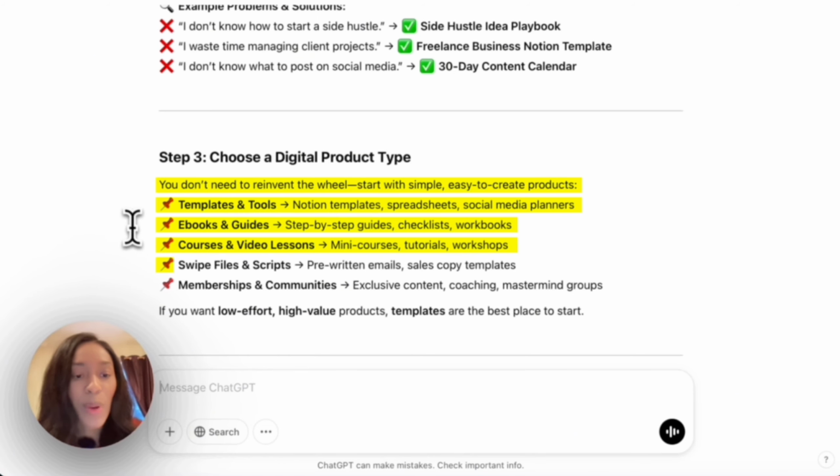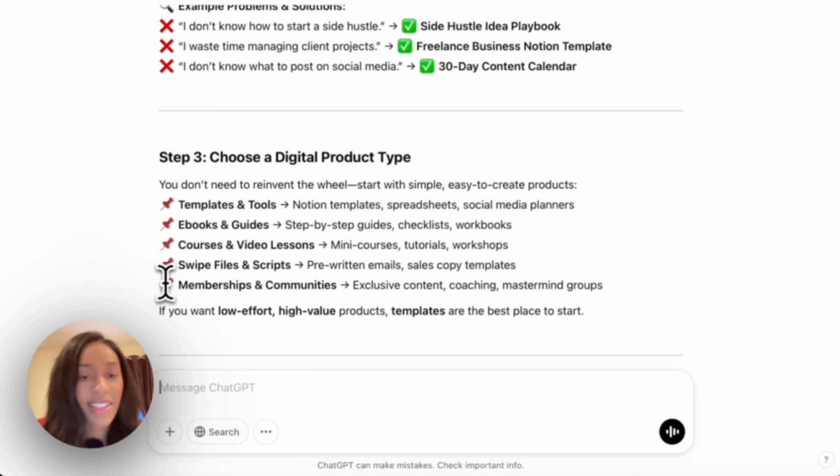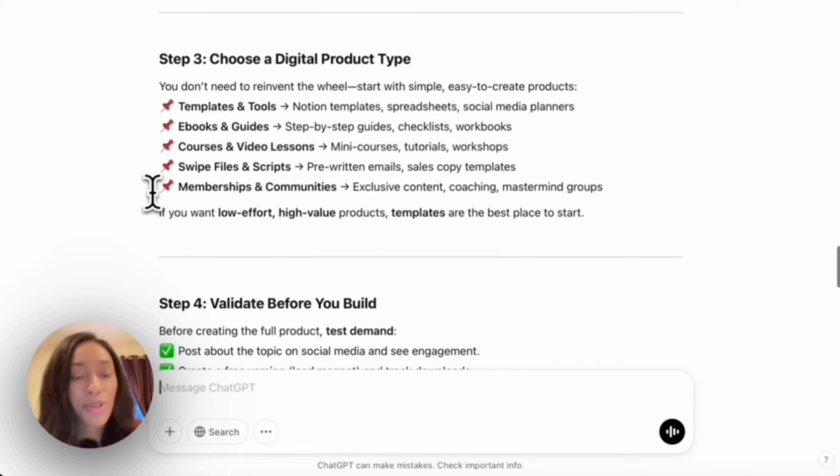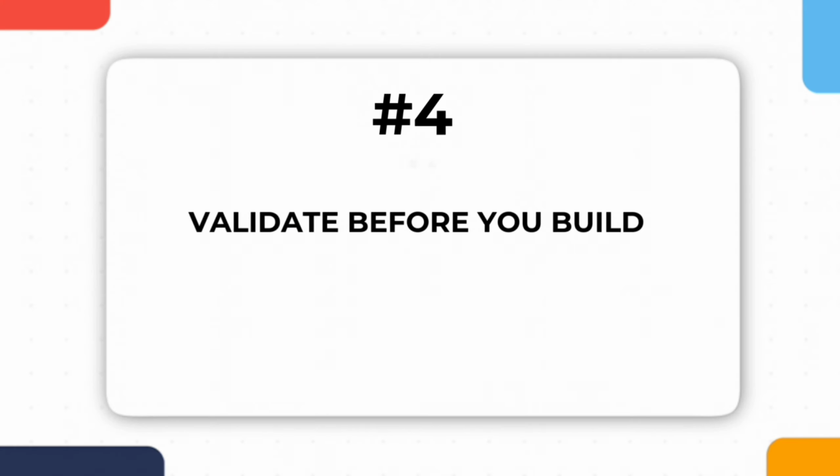We also have swipe files and scripts, so pre-written emails and sales copy templates. That can be a great option for people who are really good at writing. And then we have memberships and communities: exclusive content, coaching, mastermind groups. I would say that courses and video lessons, as well as memberships and communities, are more advanced digital product types. What we want to focus on is ebooks and guides. And specifically for this first digital product, we're going to go with a checklist, as a checklist is the easiest digital product to create.